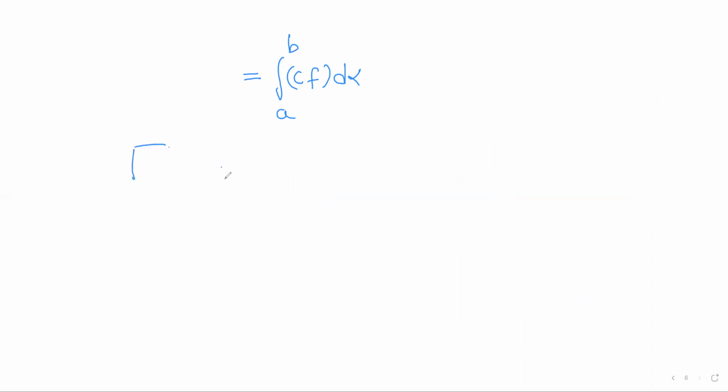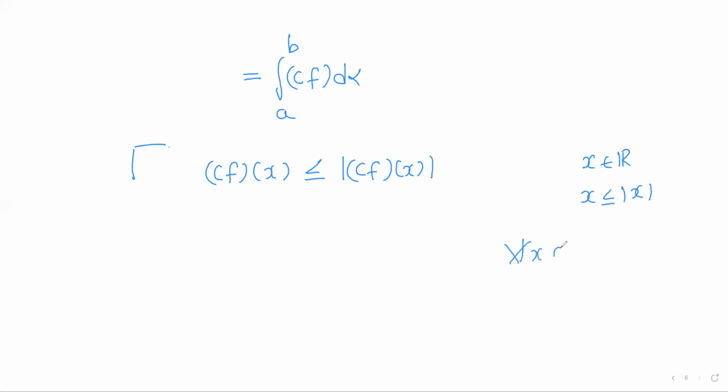Now consider C f(x). It is always less than or equal to its absolute value, right? We know that, because for any real number x, x is always less than or equal to modulus of x. So for any x varying over the closed interval [a, b], C f(x) will always be less than or equal to its absolute value.